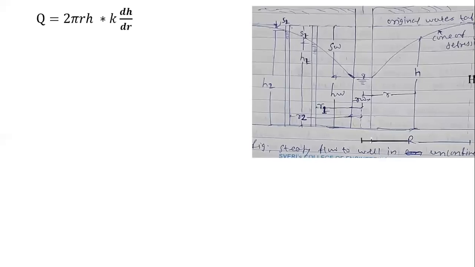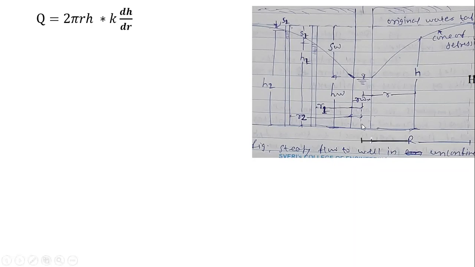Now we have the same sketch and the equation which was derived in the previous slide. For the complete area of influence, it will be required to integrate, because we have considered a small parameter here. That will be integrated for the limits of r and h.